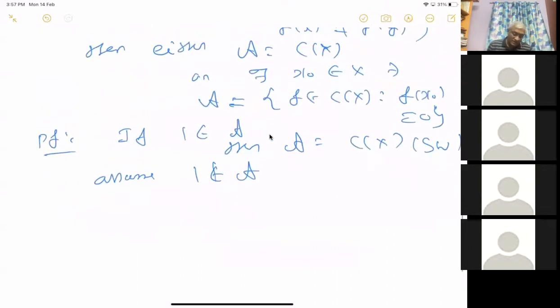Now let A prime equal to A direct sum with constants.